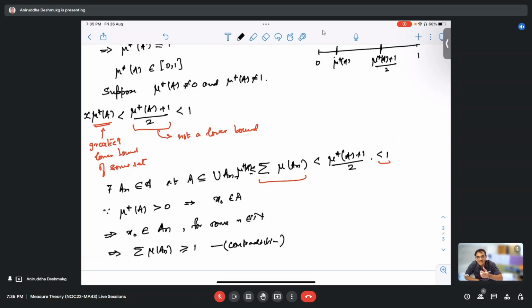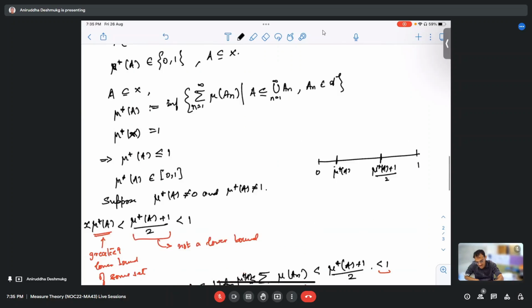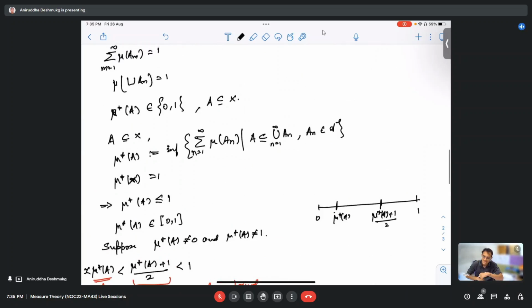So the only possibility for mu star A is either 0 or 1. This was the question, right? Show that mu star A is either 0 or 1 for every A in the subset. So we basically took the false assumption, that suppose mu star A is not equal to 0, and mu star A is not equal to 1.